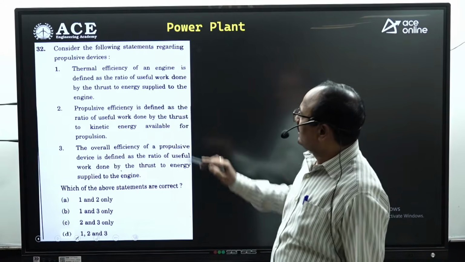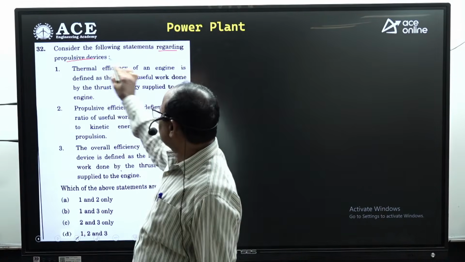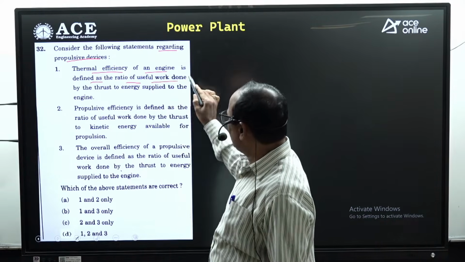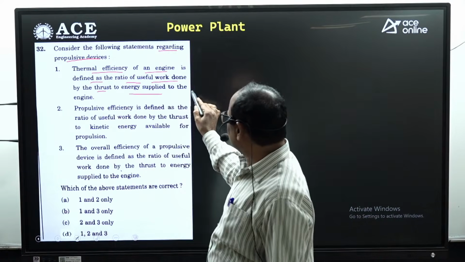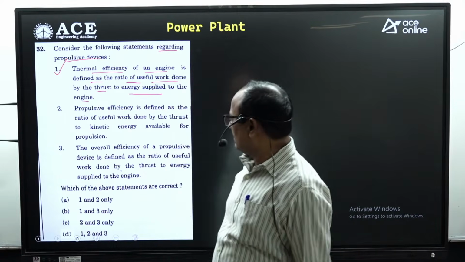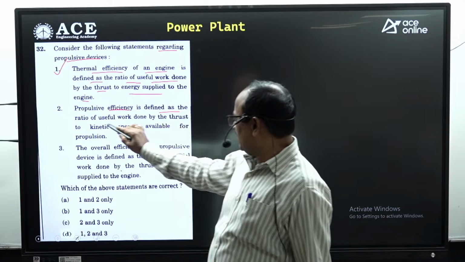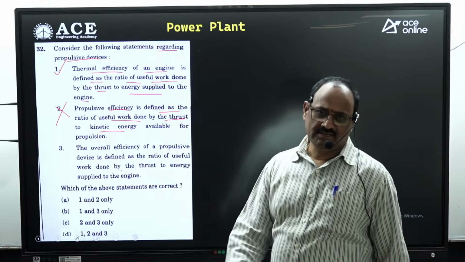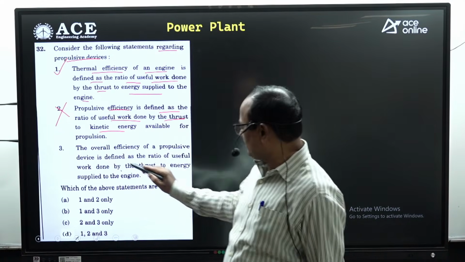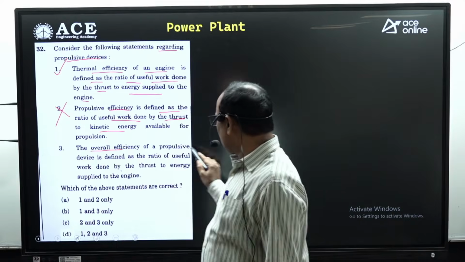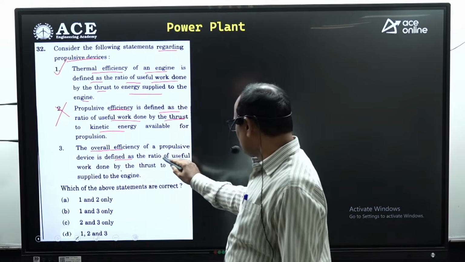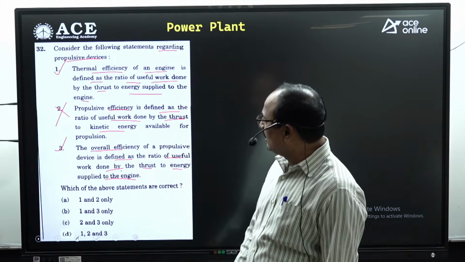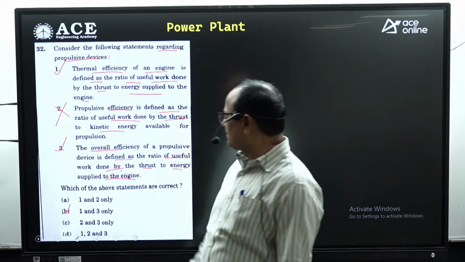Okay. Next one. Consider the following statements regarding the propulsion devices. Thermal efficiency of an engine is defined as the ratio of useful work done by the thrust to energy supplied to the engine. First one correct. Propulsive efficiency is defined as the ratio of useful work done by the thrust to the kinetic energy. No, the propulsive efficiency is the ratio between the thrust power and propulsive power. Third statement, the overall efficiency of a propulsive device is defined as the ratio of useful work done by the thrust to the energy supplied to the engine. Third statement correct. 1 and 3 correct. Option B is absolutely correct.